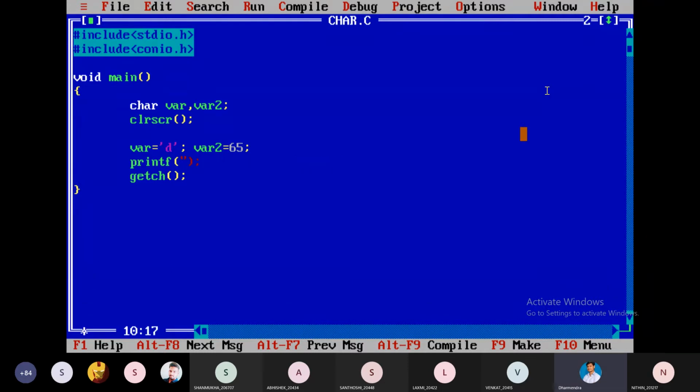Not to show the declarations, I am taking this. And %d for the first one, for example. Next, a space, %c, %d, %c.